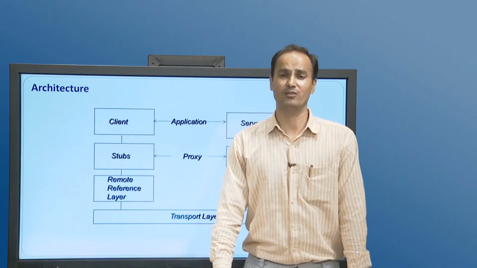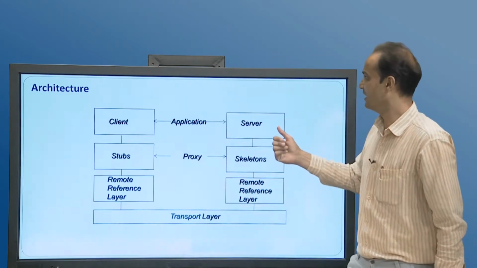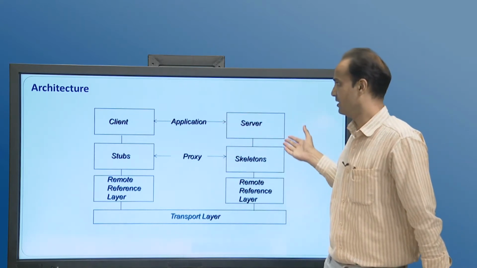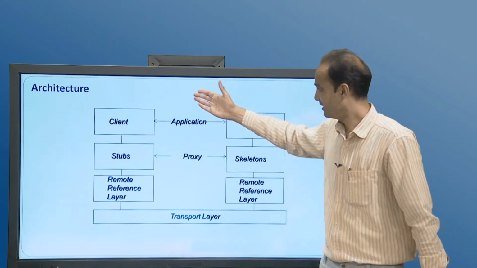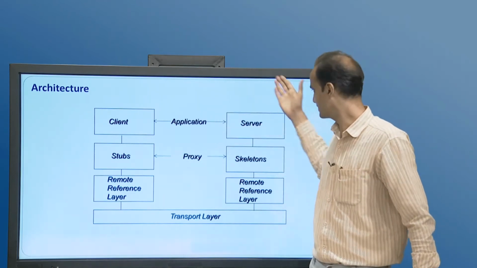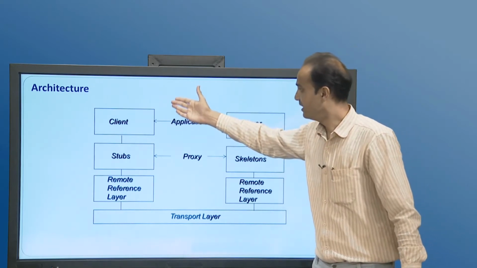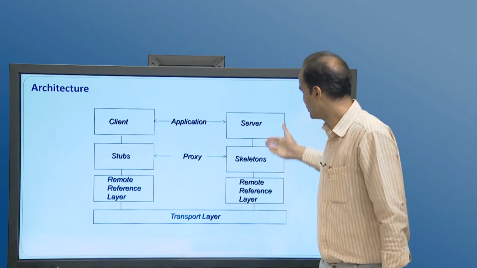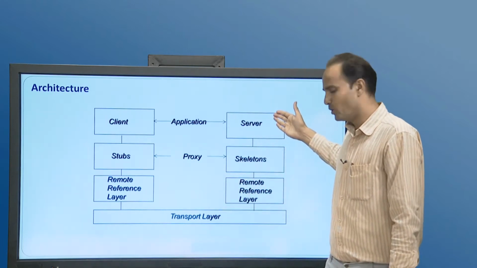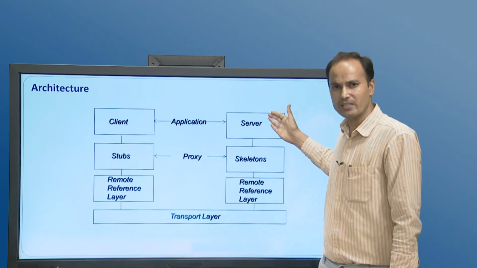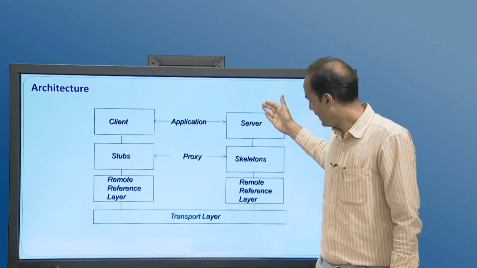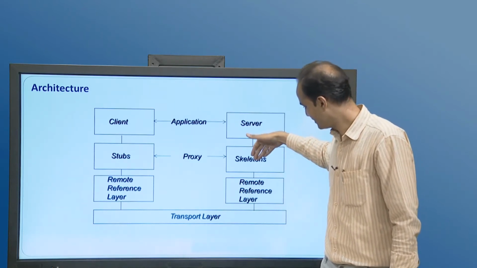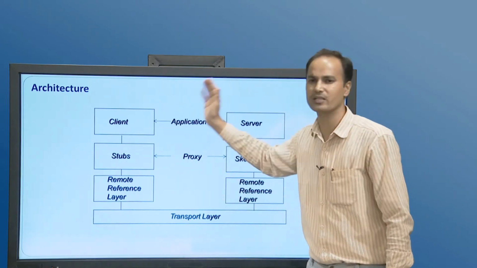Now the architecture of RMI, how RMI works. Let us see that one end is client, another end is server. To access the remote object residing on the server, the client will fire a query, and the query passes through these stages and reaches the server. The remote object invokes the remote method residing on the server, executes it, forms the response, and the response is once again processed, passed through these stages, and reaches the client.